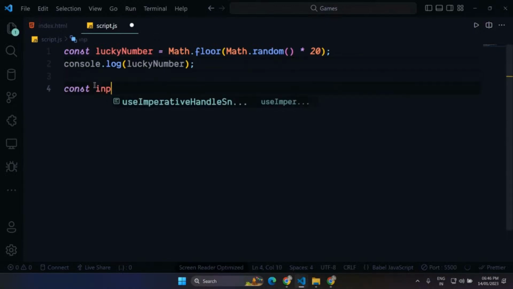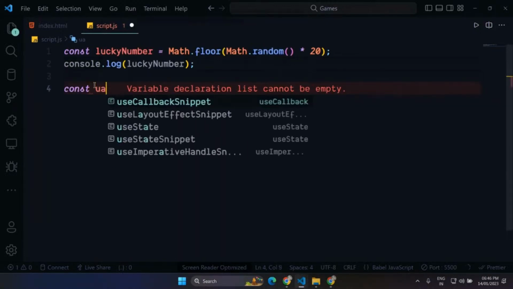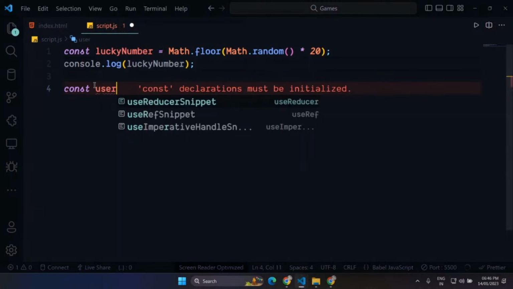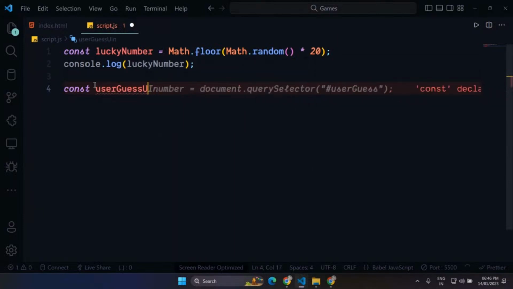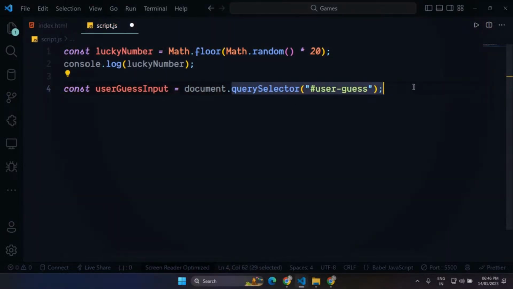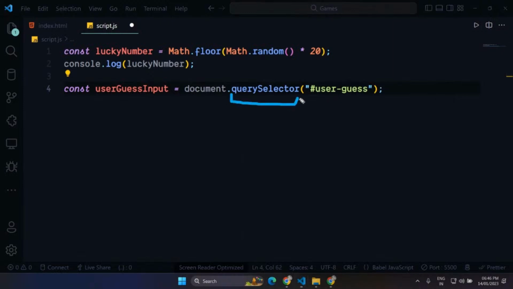Const user guess input here. And what I will do, yeah, so yesterday we were using getElementById, like this. And we also have one more thing, you can use querySelector. Inside this querySelector, you have to pass the CSS query. So see, hash. In CSS we use the hash, right? So this is what you can also do. It's one of the different kinds of selector. If you want to, you can use it.